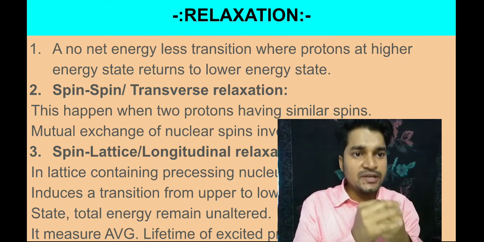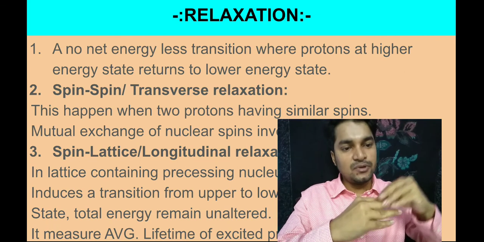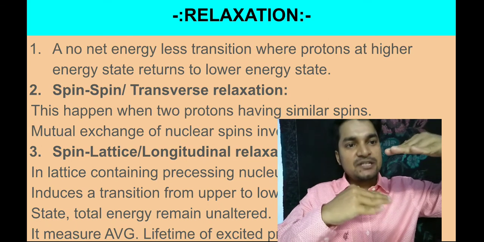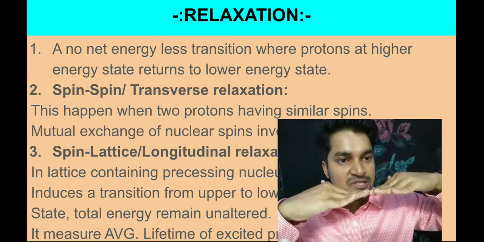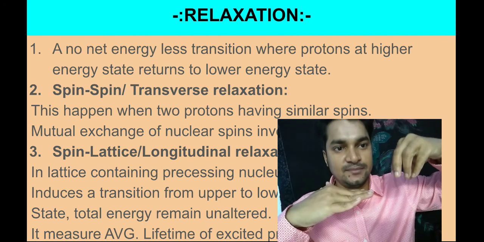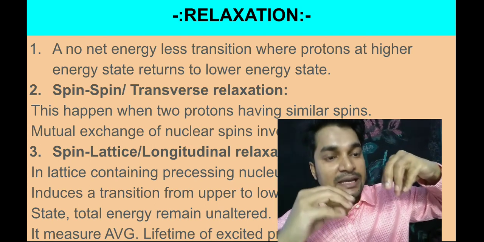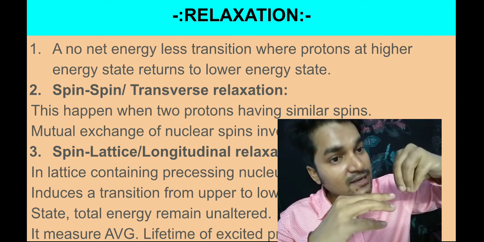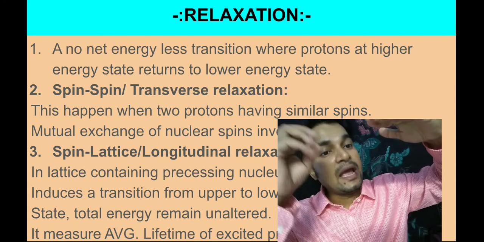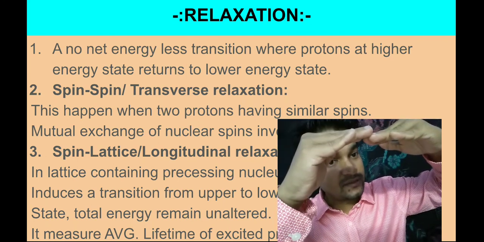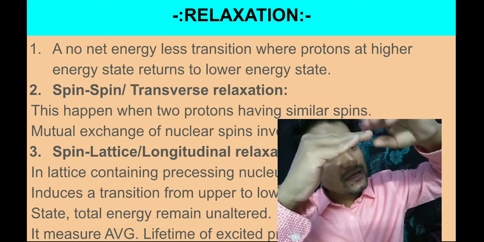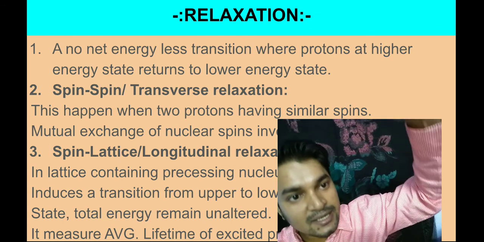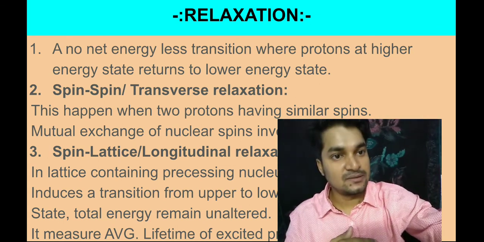Now first when you are exciting, the ground state atom will absorb the energy and go to the first floor. When it goes to the first floor, it matches the energy level of the first floor atom, so it gives its energy to the first floor atom. Then the first floor atom absorbs that energy, goes to the second floor, and gives all its energy to the second floor atom. Then the second floor takes that energy and goes to the third floor, and that way they carry the energy to the higher excited state, right?